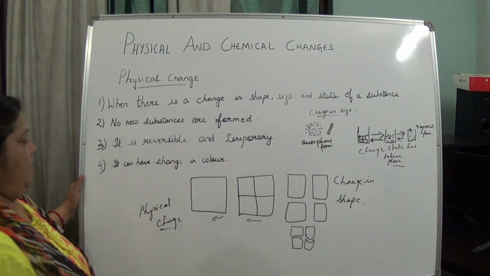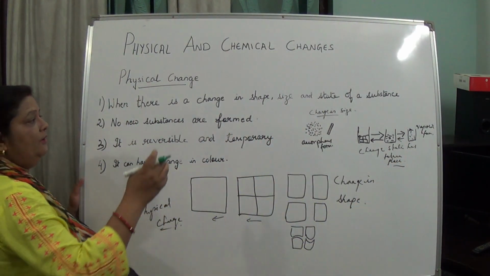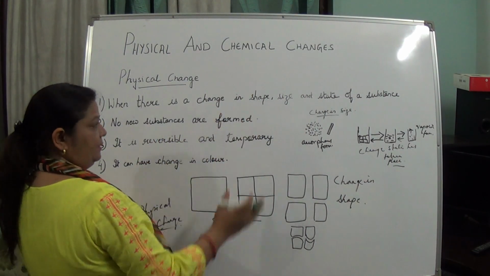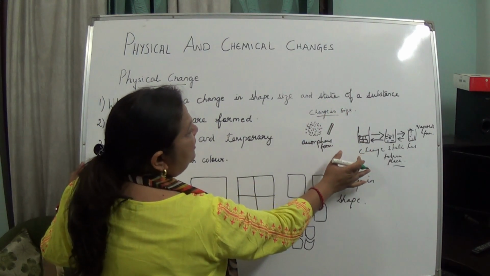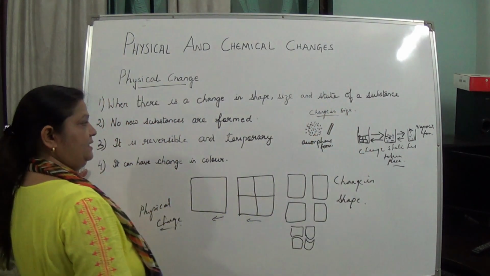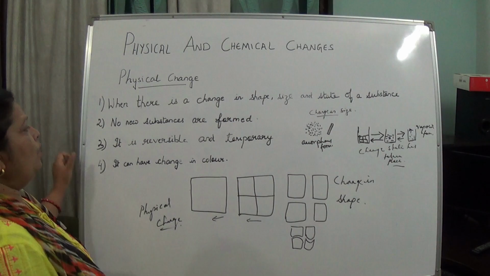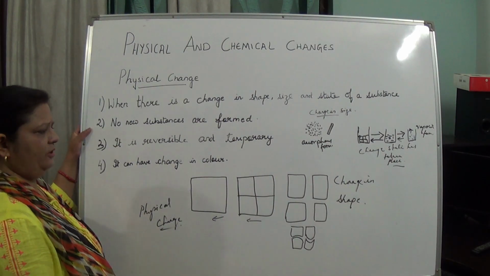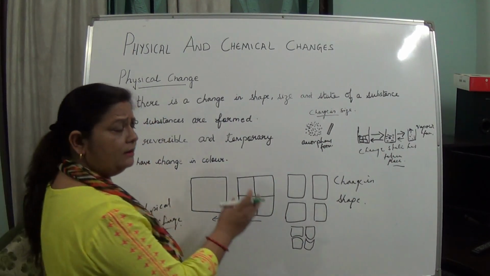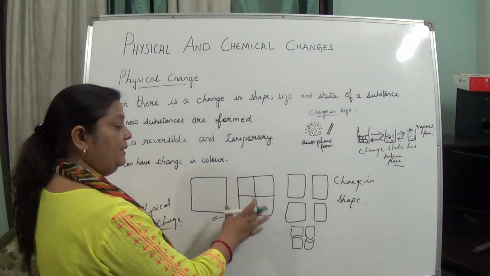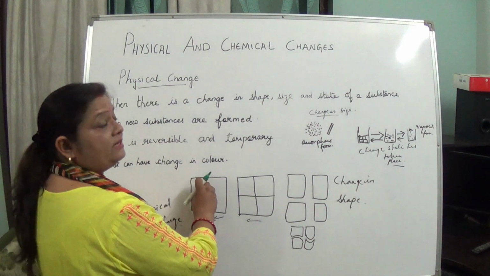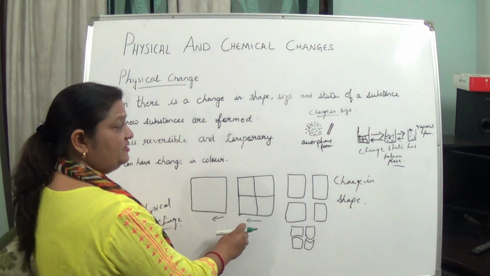Now we have seen change in shape, change in size and change in the state of the substance. Here no new substances are formed. Did any of it change its composition? No. In the paper, no constituent has changed, so this is a physical change.